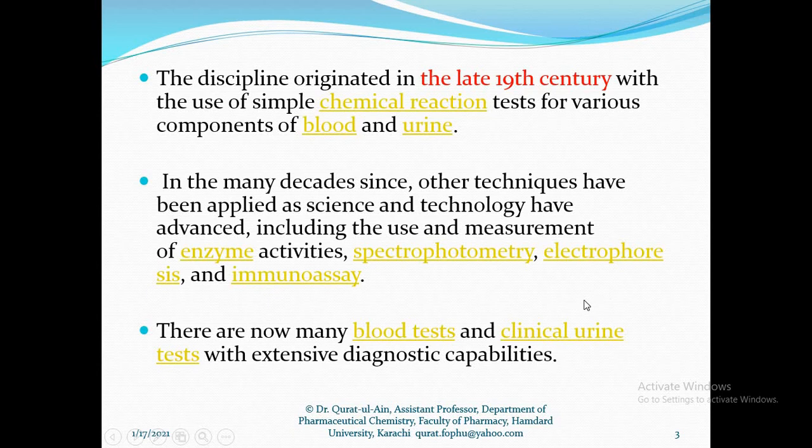So this was the whole introduction: what clinical chemistry is, how we use it for the detection of disease, and what equipment we use. Now, in these days, how do we apply clinical chemistry? What body fluid do we use for the clinical chemistry test? We use blood and urine. And what equipment do we use now for the clinical chemistry test?